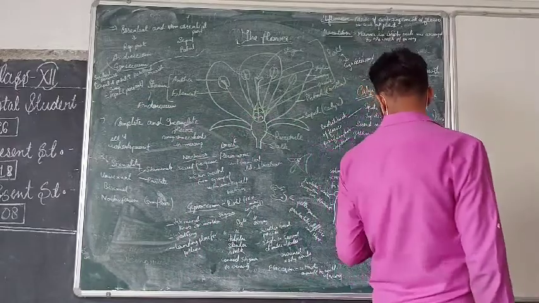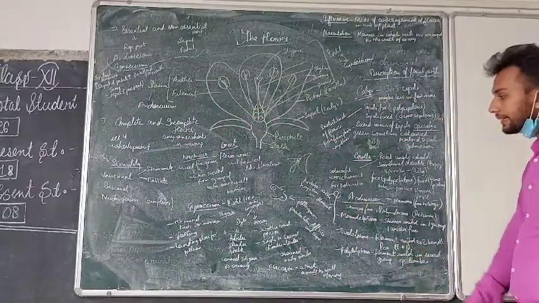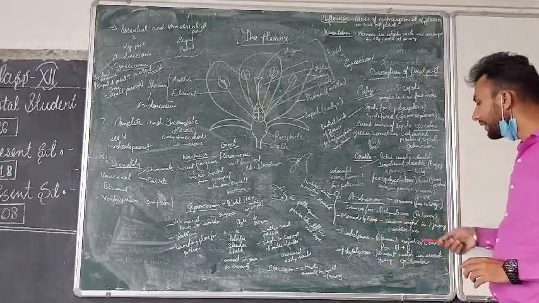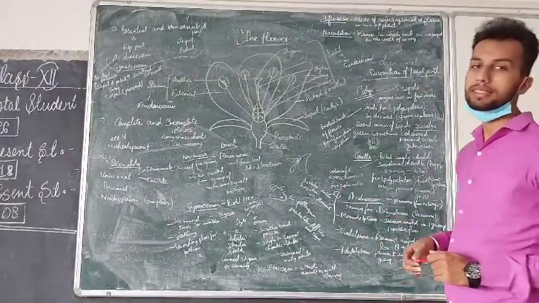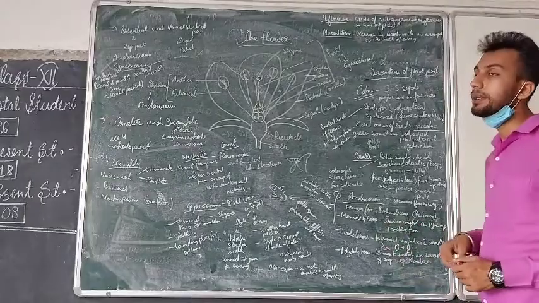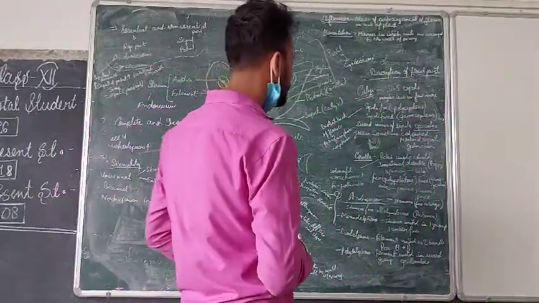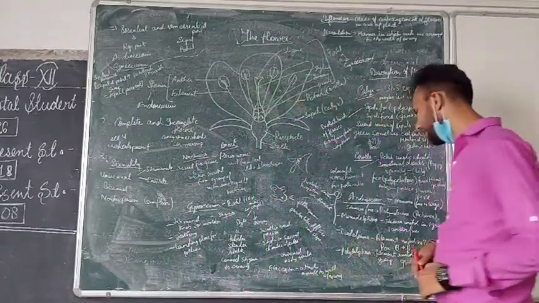One thing more. When the stamens are free, meaning all the stamens, 1, 2, 3, 4, are free, then that condition is called polyandrous, and that is observed in the petunia flower.